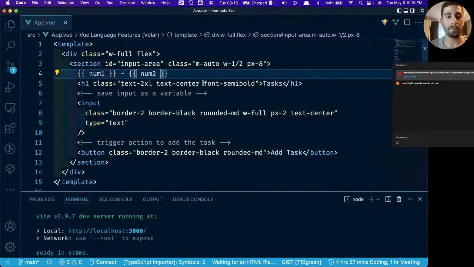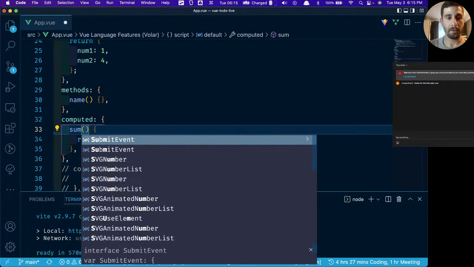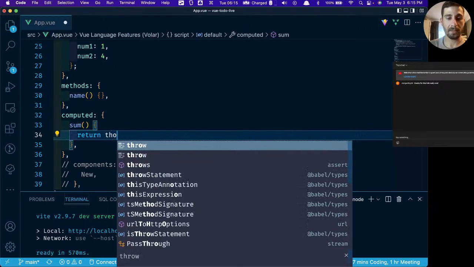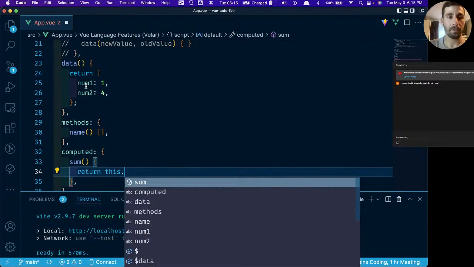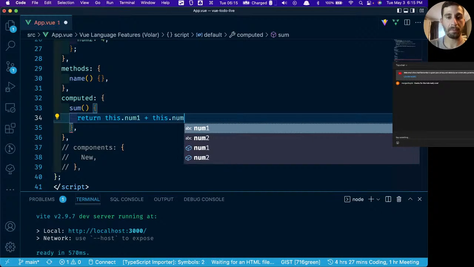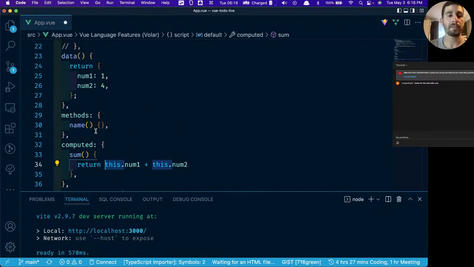Now for our computed properties, let's say we want the sum, like I was just mentioning. We would do it like this. We would say sum, and that's going to be the name of this computed property, and we want it to return this.num1 plus this.num2. We have to use the this keyword because we're referencing this component.